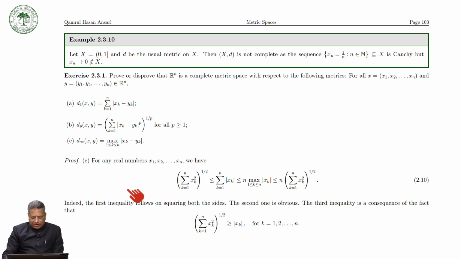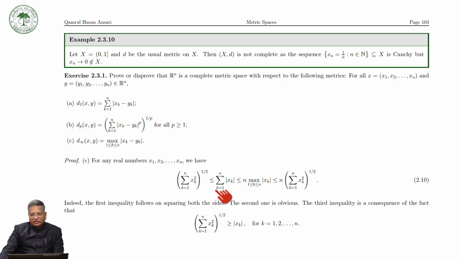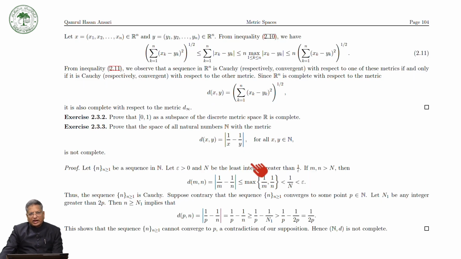So we can see that, let x and y be two elements, and then by using the previous inequality, we can write in this way. We can replace xk by xk minus yk here, again xk minus yk here, and xk minus yk here as well.